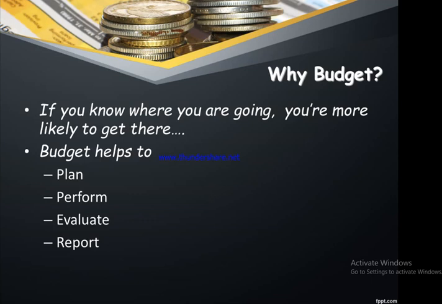Similarly, in case of a production budget, you will also understand at what level of activity the production is supposed to be done. Presently we may be at 60% capacity, and if next month is a seasonal month and we increase from 60% to 80% capacity, what is the amount of resources required, and how will it affect the production? So a budget helps us to plan our activities in a proper manner, and to perform those activities. It also helps to evaluate whether what has been planned was implemented as required, and finally to report the deviations.